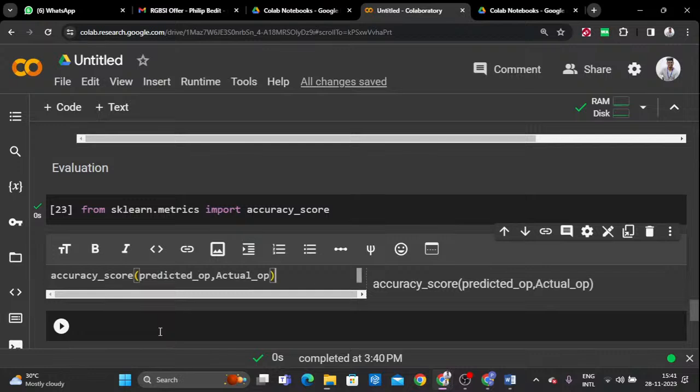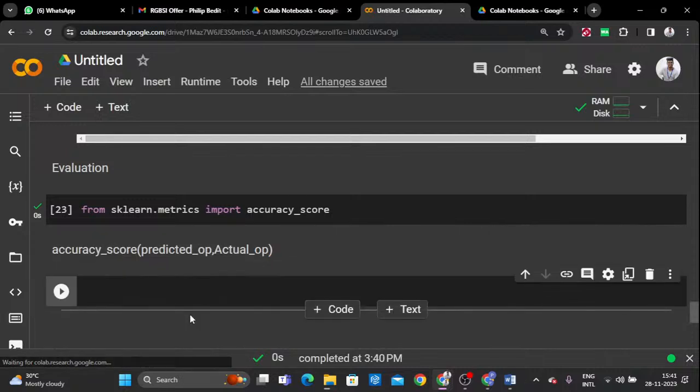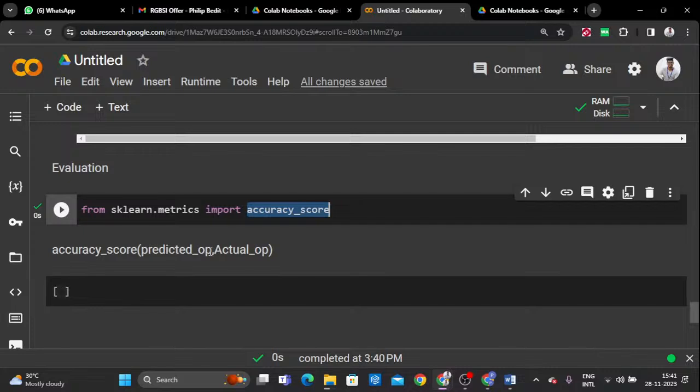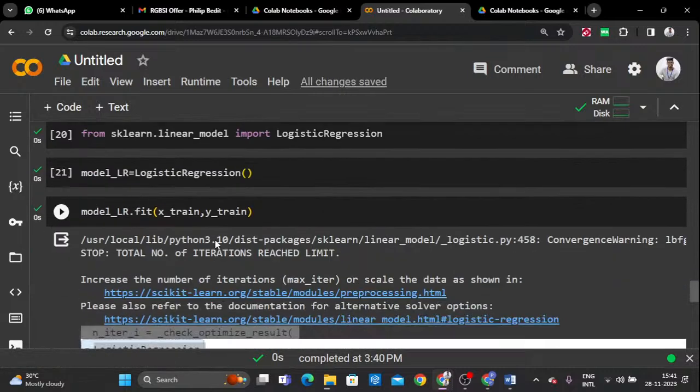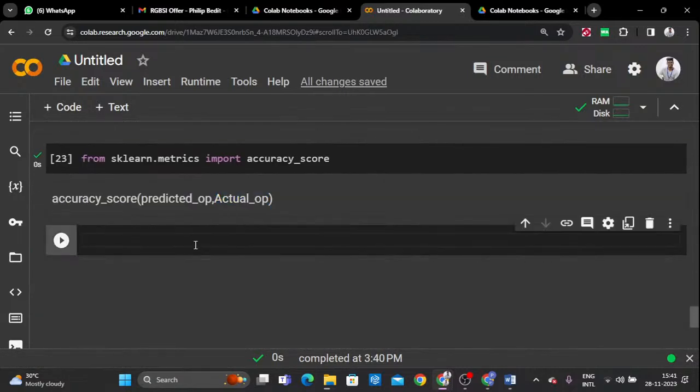Already you guys know the actual output. What is the actual output? That is Y test. But we need to calculate the predicted output, because this particular function needs both. So now we are going to calculate the predicted output of LR.